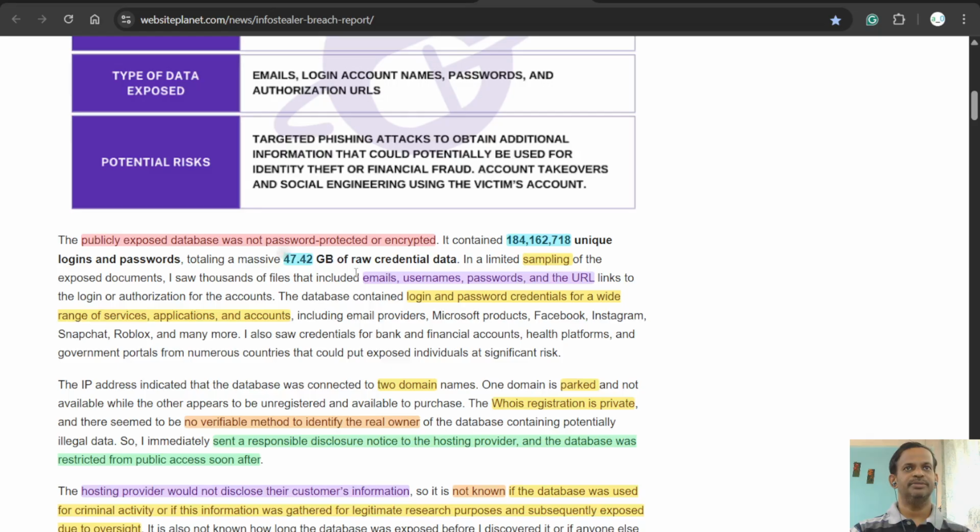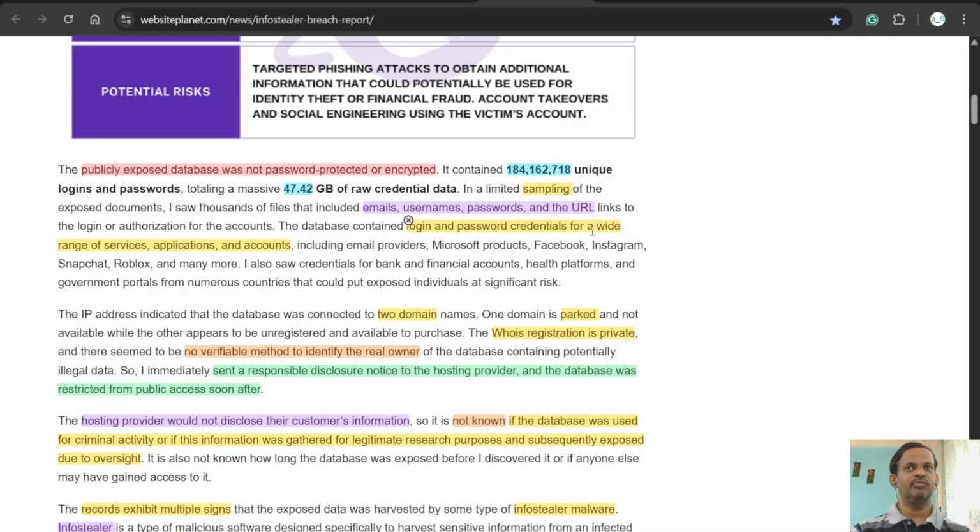So 47 GB of data in limited sampling. He didn't go through all the data in the database to identify the different things. However, he did limited sampling of randomly selected rows, and he saw thousands of files that include emails, usernames, passwords, and URLs, logins, and credentials for a wide range of services, applications, and accounts.